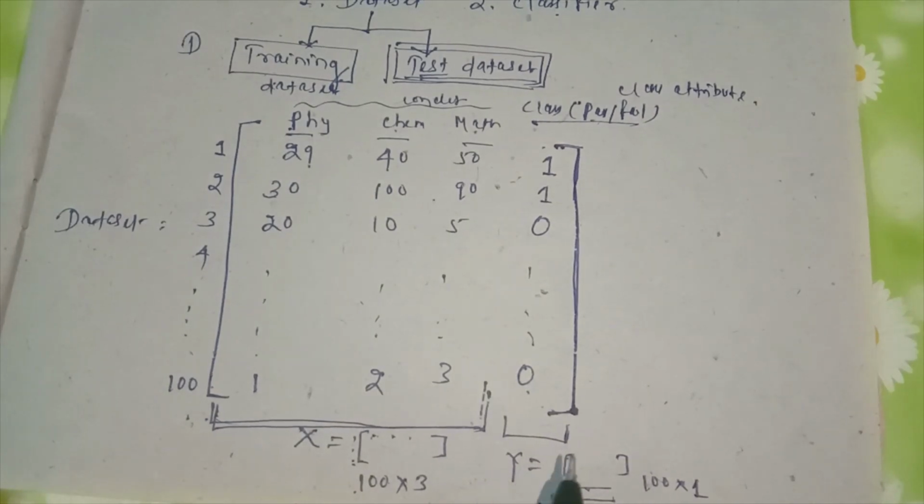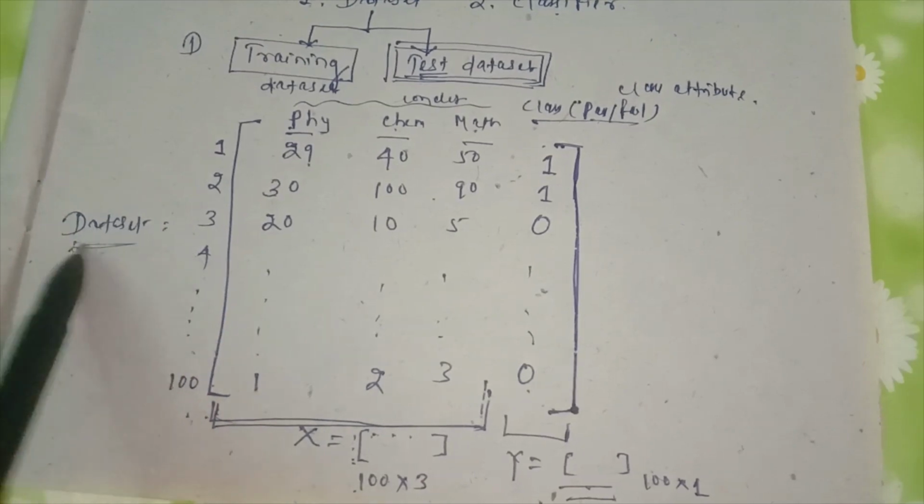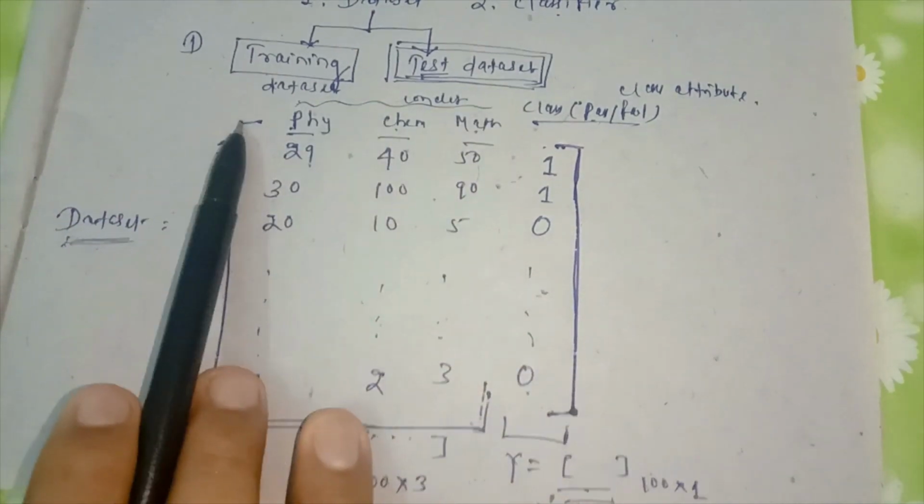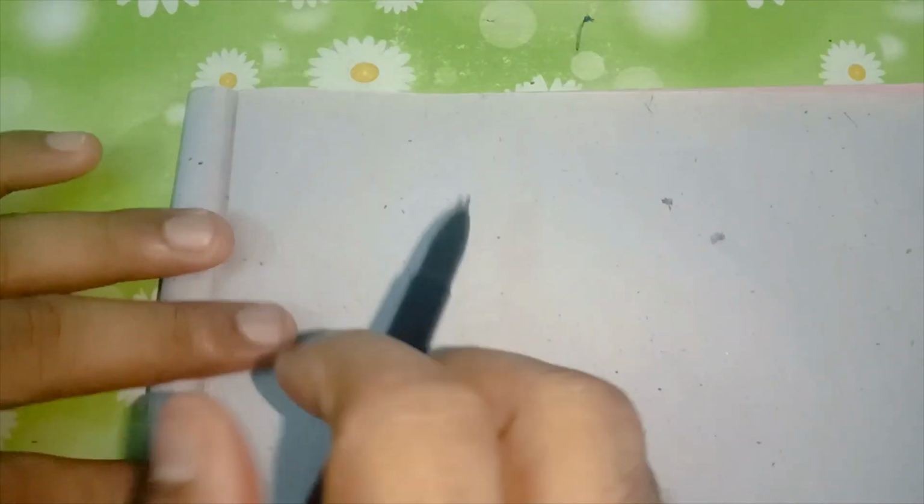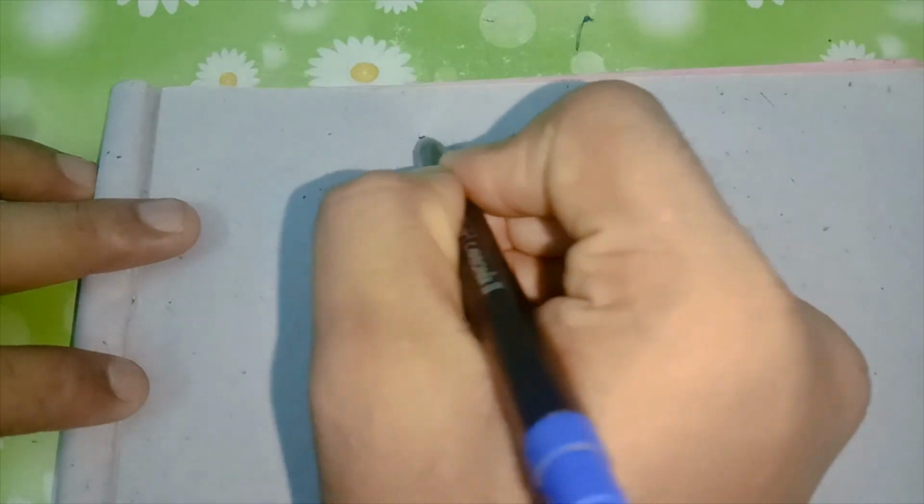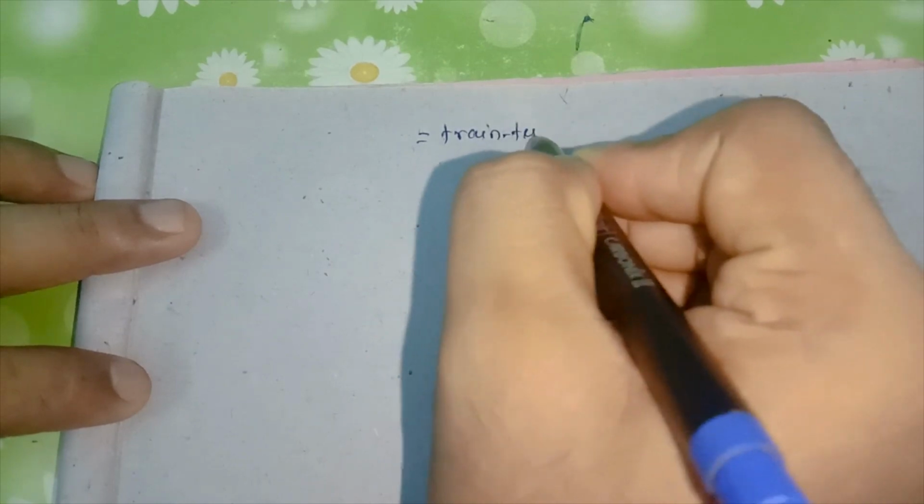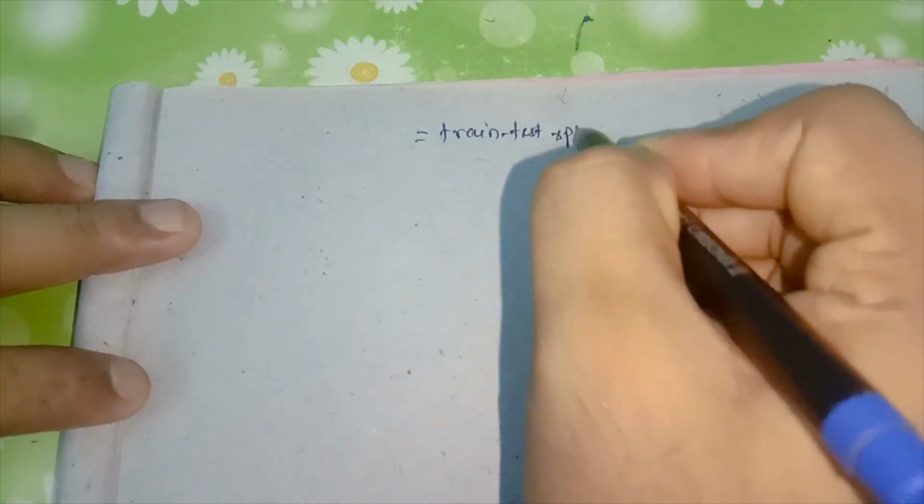So now I want to divide the X data set into two parts, a training data set and a testing data set. So let's see how we will do it. Let's start. To split your data set, scikit-learn provides one function. Its name is train_test_split. So you call the function train_test_split.